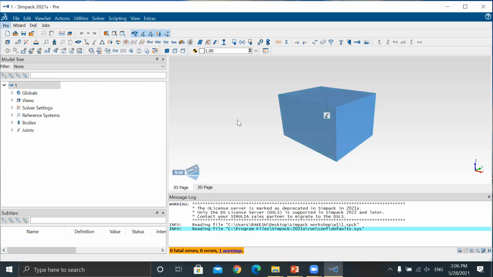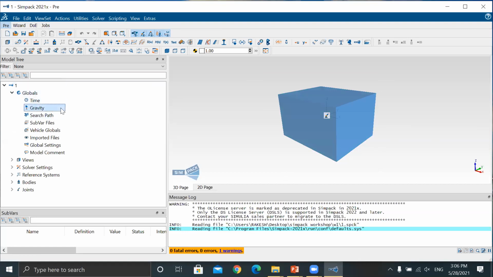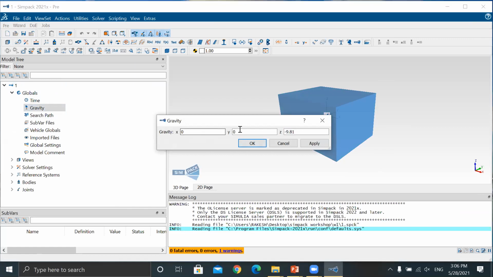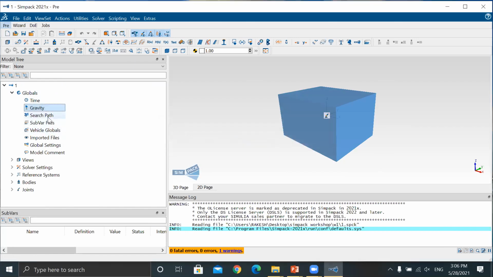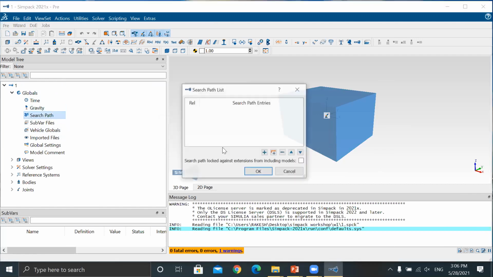Whenever you open it, by default it will appear as a cuboid. Now this is called your specification tree. The first one, global, means time, gravity. If you want to change the gravity, it is here. Search path means if you have any modeling data, you can click the plus mark, select a folder, then press OK here.